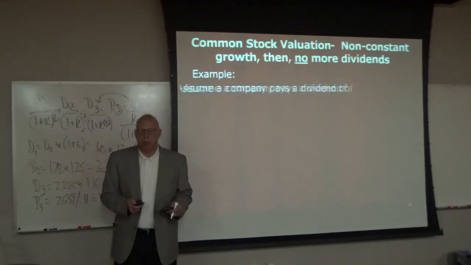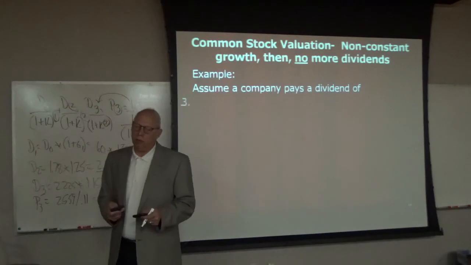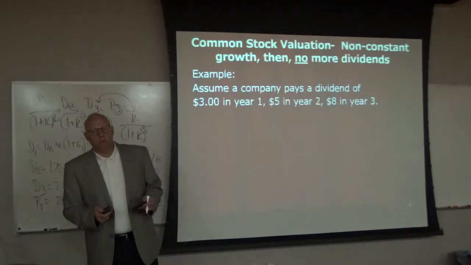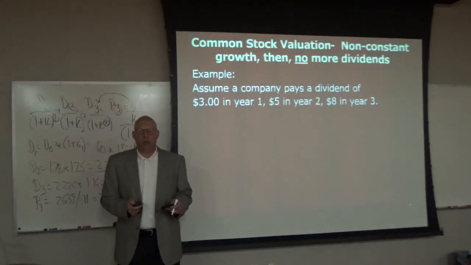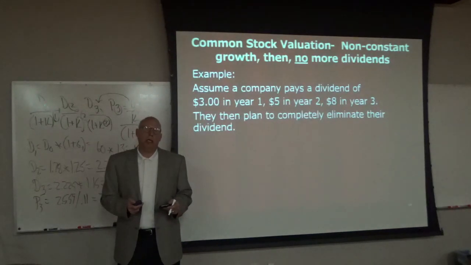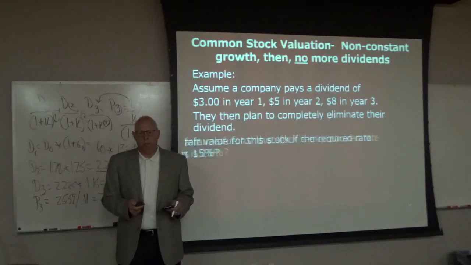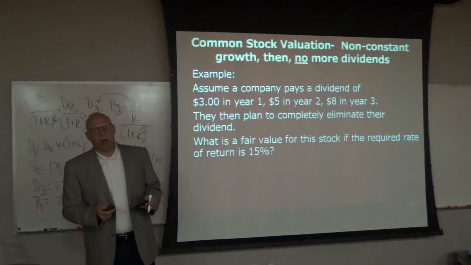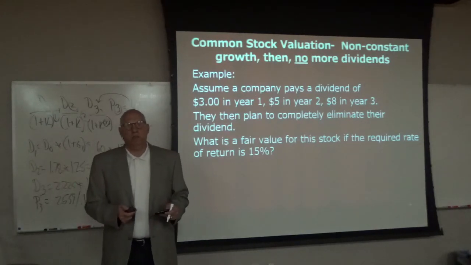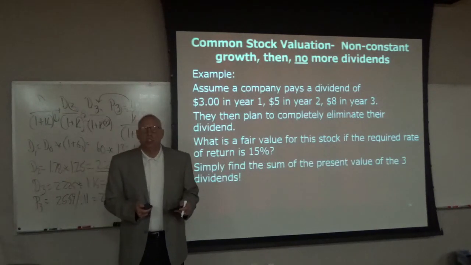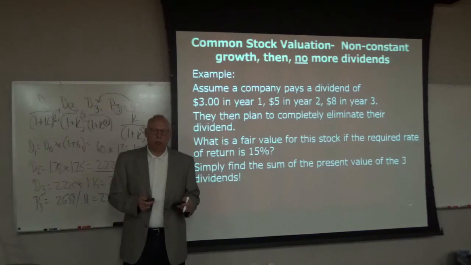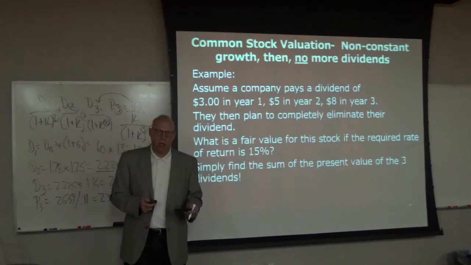All right, so let's look at non-constant growth, then no more dividends. All right, so here's an example. Assume a company pays a dividend of $3 in year 1, $5 in year 2, $8 in year 3. Then they plan to completely eliminate their dividend. What is a fair value for the stock if the required rate of return is 15%? Simply find the sum of the present value of the 3 dividends.